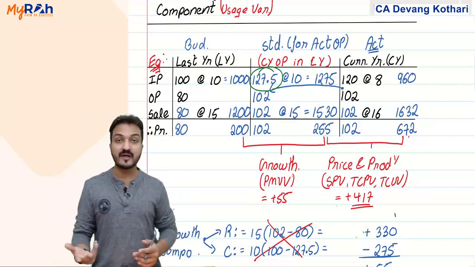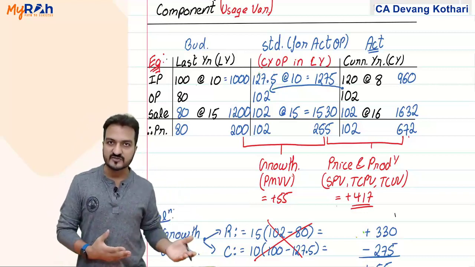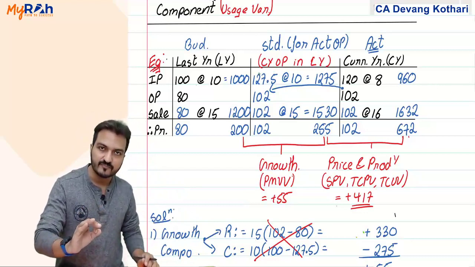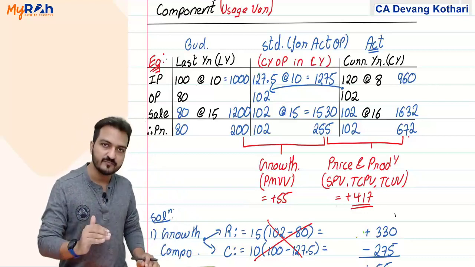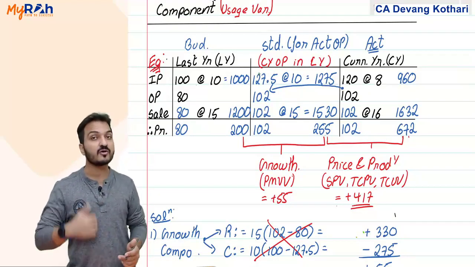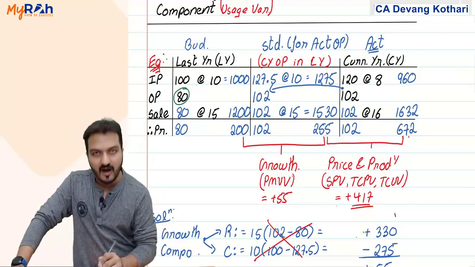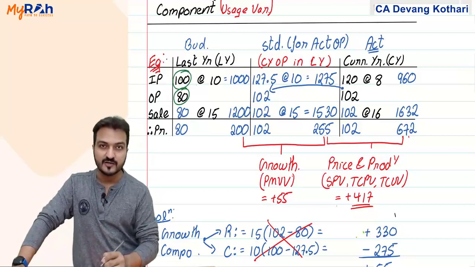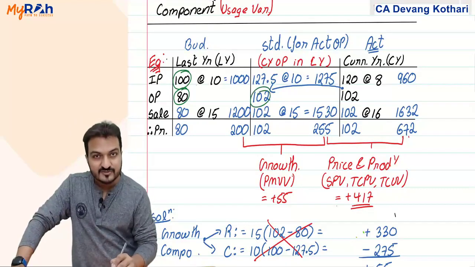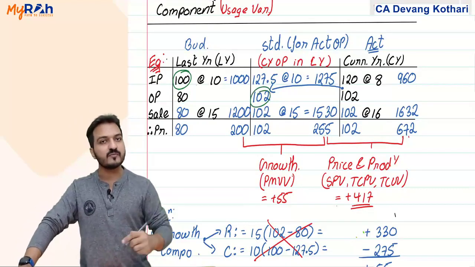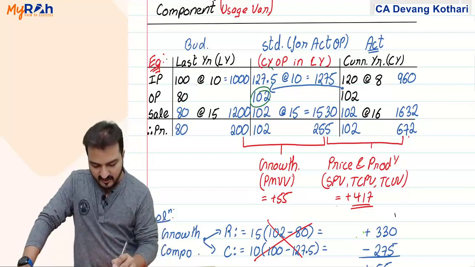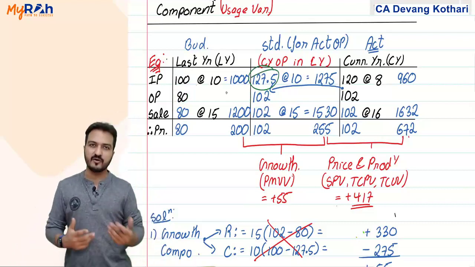Well, cross multiply. Remember what you did in standard costing. For all standard for actual, all you have to do is cross multiply, based on the budget. So my budget shows that 80 output I got from 100 input. Then 102 output I would have got from how much input? 102 output I would have got from 127.5 input.